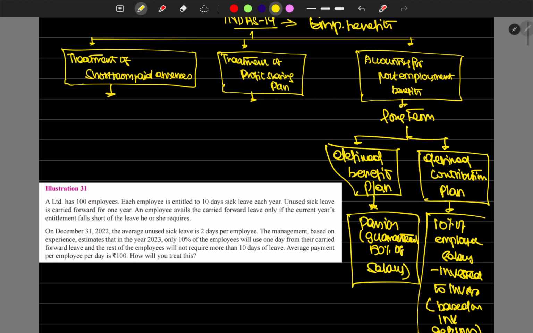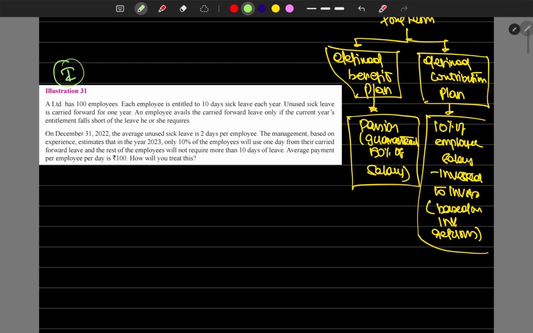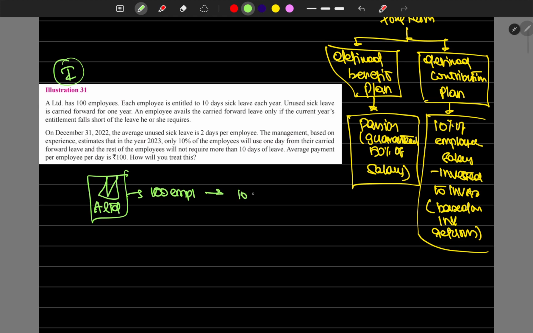The first one is category 1, the short-term paid absences. A Limited has 100 employees. Each employee is entitled to 10 days of sick leave each year.